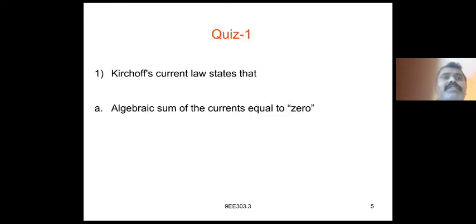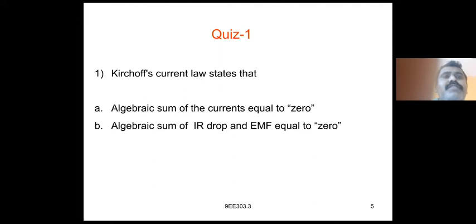So now we have discussed the Kirchhoff laws, that is the first law, the current law, and the voltage law. Again we see the quiz: Kirchhoff current law states that the algebraic sum of the currents equal to 0, the algebraic sum of IR drop and EMF is equal to 0, or none of the above. The answer is the algebraic sum of the currents is equal to 0.